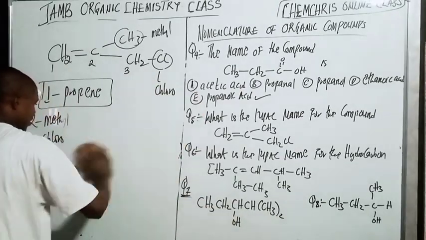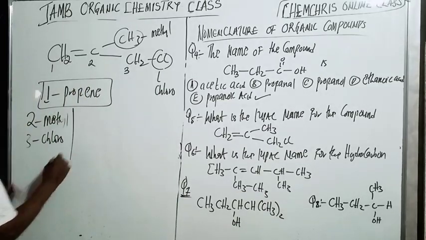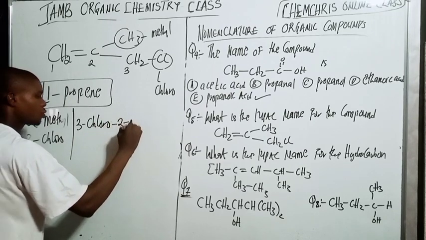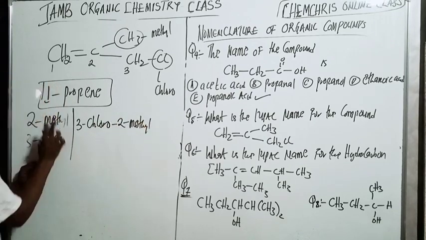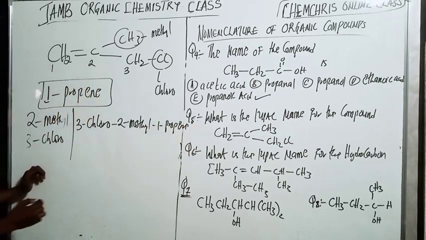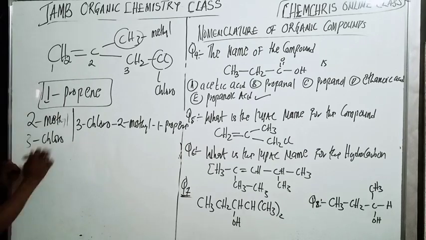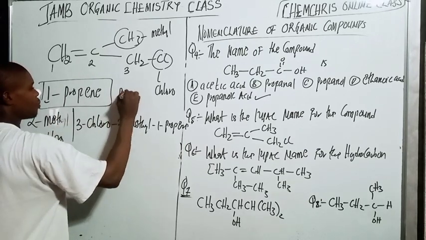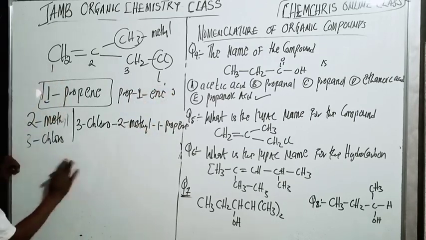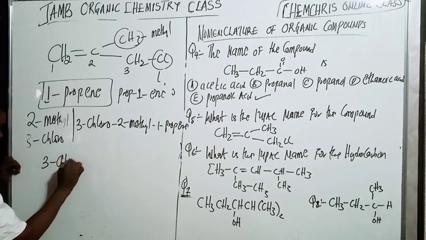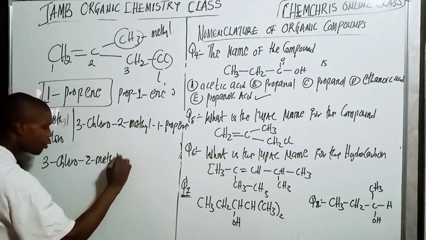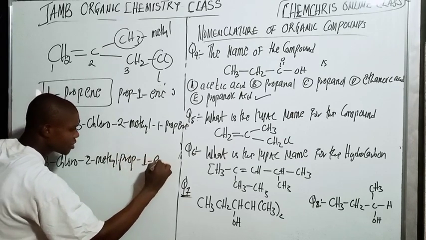So it's going to be 3-chloro, 2-methyl, 1-propene. Or you can say this propene here can also be prop-1-ene. So it can also be 3-chloro, 2-methyl, prop-1-ene.